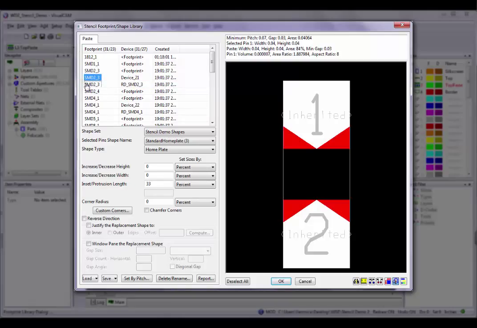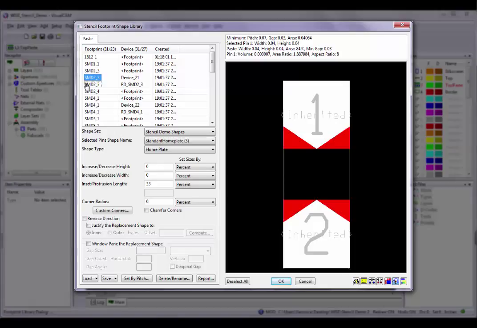Because multiple devices belonging to different footprints could be selected for deletion at the same time, it is not practical to ask for the replacement device for each device being deleted. If that type of control is needed, then multiple deletions should not be used. Instead, you should delete each device separately. Note that all changes made in the dialog box only take effect once the OK button is selected.